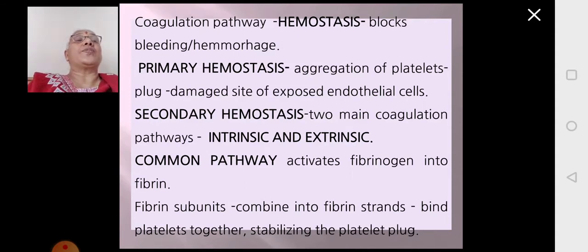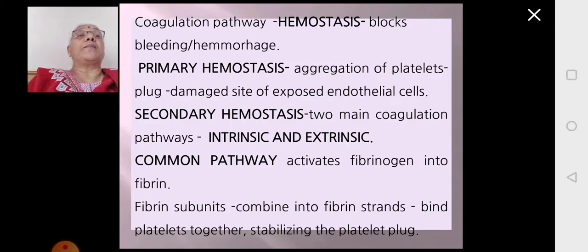During primary hemostasis, the platelets will aggregate and form a plug at the site of injury, and when there is injury, the blood vessel cuts. The lining of the blood vessel inside is the endothelial lining. When the endothelial lining cells are exposed, it triggers a series of events which results in the formation of a clot. So primary hemostasis is the formation of the platelet plug.